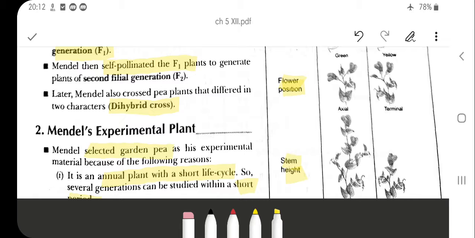Because it is annual, it is bisexual, it has a short lifespan, it can be cross-pollinated under observation, self-pollination is also available, and it has 7 contrasting traits, which is very important.